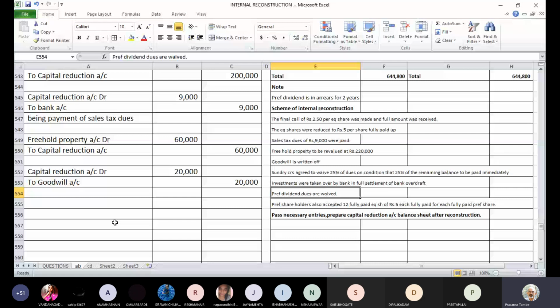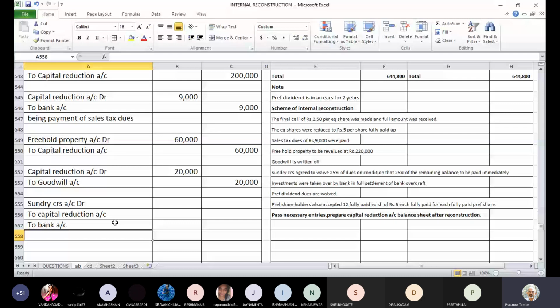Yes? Anybody? How will you pass the entry for this? See, we are taking a part payment of creditors, and they have also agreed to waive a part of balance payable to them. So the entry will be sundry creditors debit, capital reduction account to bank account. This is the entry. Now we have to find out what the amounts will be.